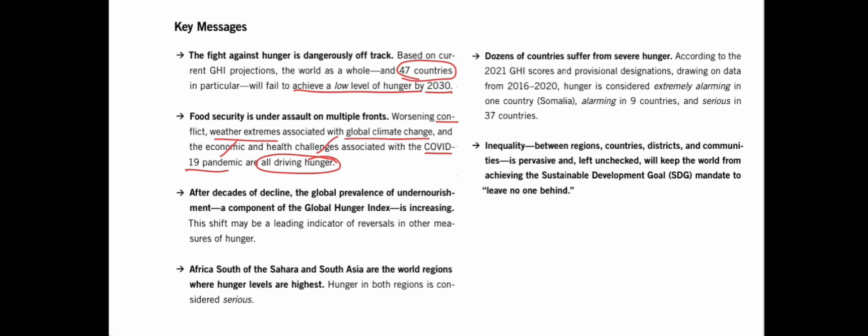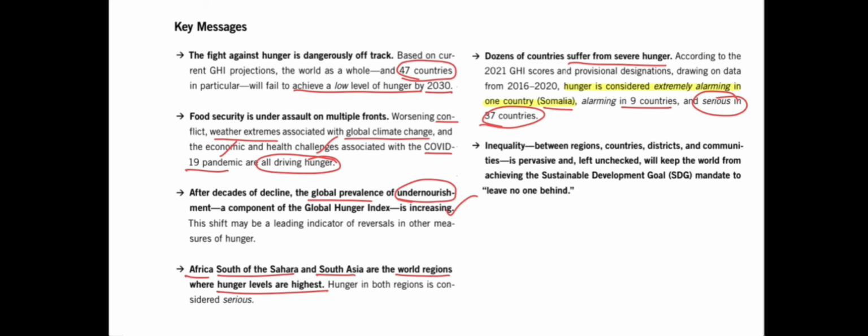After decades of decline, the global prevalence of undernourishment is increasing. Africa south of the Sahara and South Asia are the regions where hunger levels are highest. Most of the countries suffer from serious hunger. According to the report, hunger is extremely alarming in one country, that is Somalia. Alarming in 9 countries and serious in 37 countries.